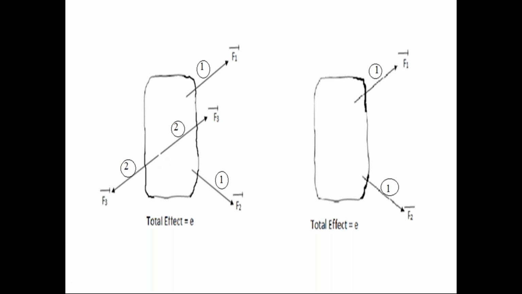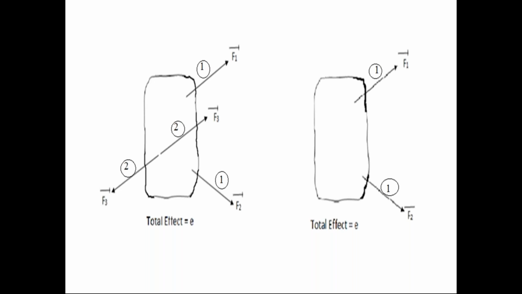So the principle of superposition states that if we apply the force system on the rigid body, or if we remove the force system from the rigid body in the equilibrium condition, that is very, very important. The principle of superposition is applicable only if the force system is in equilibrium condition.